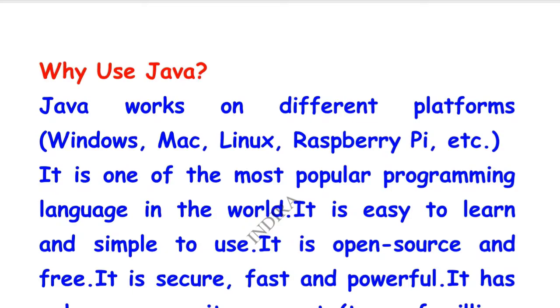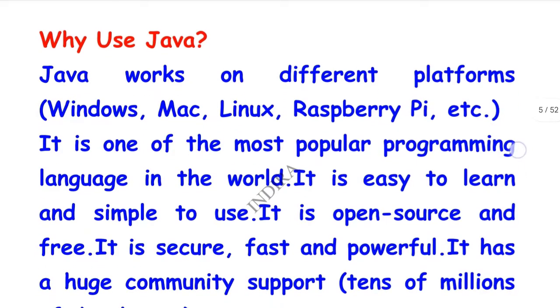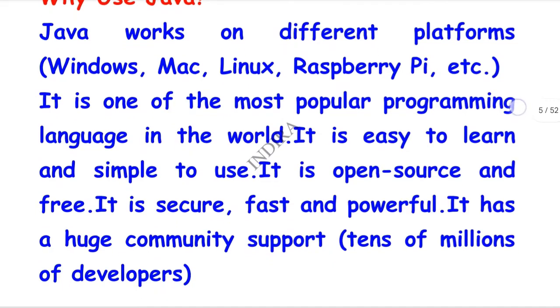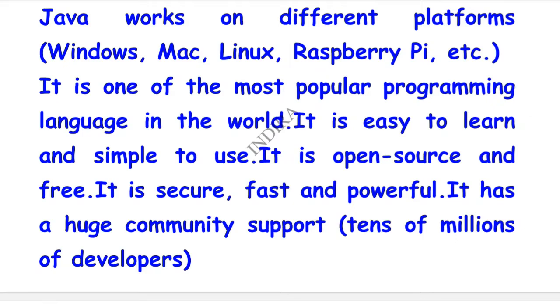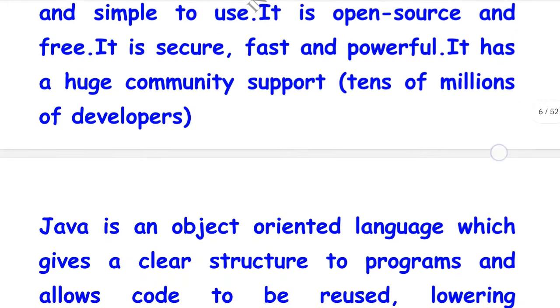Here, open source and free means we can freely install Java from the internet. It is not paid software. We can easily and freely install it. It is secure, fast, and powerful. It has a huge community and supports tens of millions of developers. Here, Java provides more security, it works very fast, and it is so powerful. By using Java, we can communicate with more people.